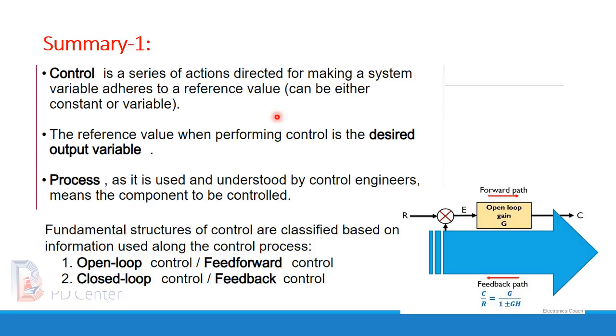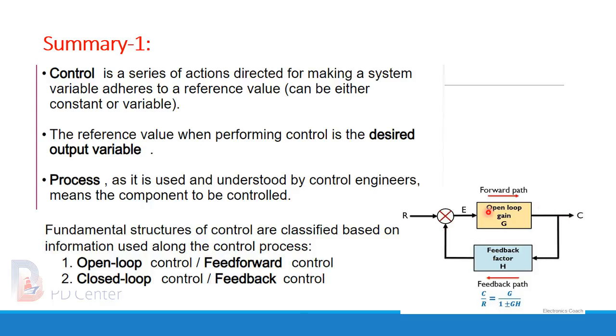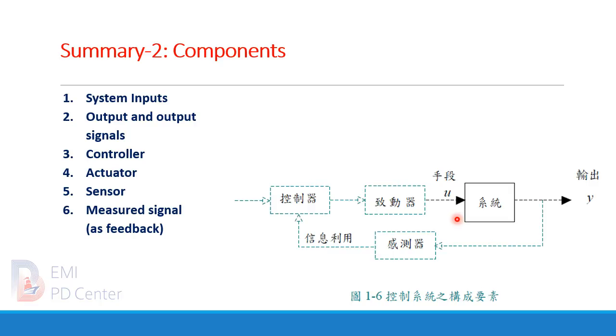If we use the real-time output and compare it to our input, that is very good information for our control decision. It is called closed loop control or feedback control, as here.